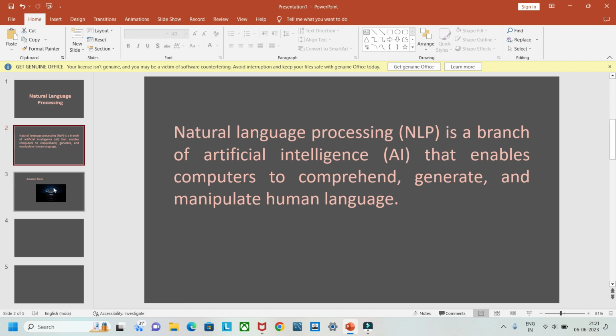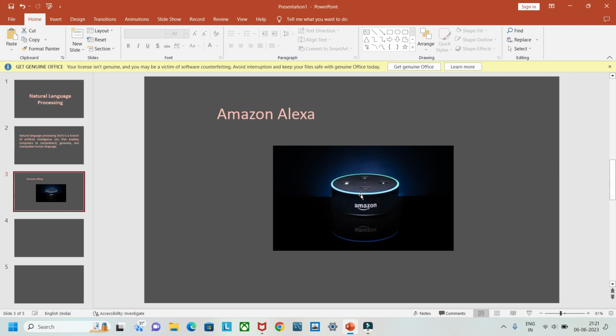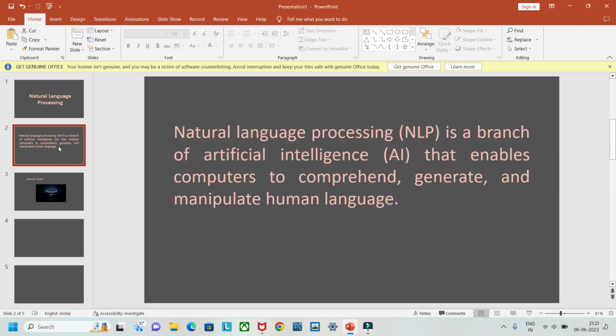For example, Amazon Alexa. You can give any orders to Alexa, like ordering your food or turning off the lights of the room. Whatever you are speaking, that is voice, is converted into machine language, that is text. So this is the use of natural language processing.